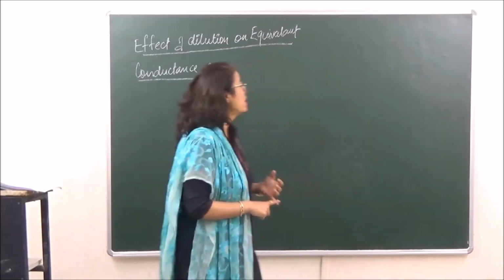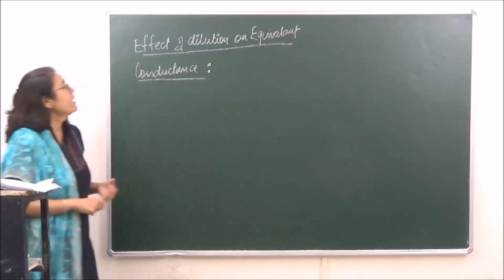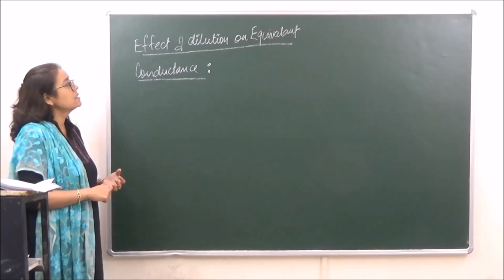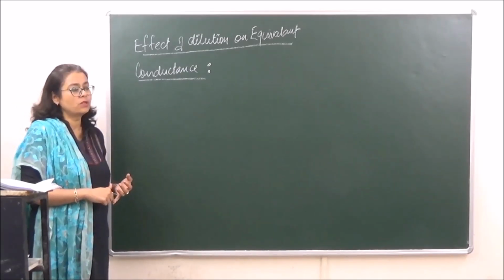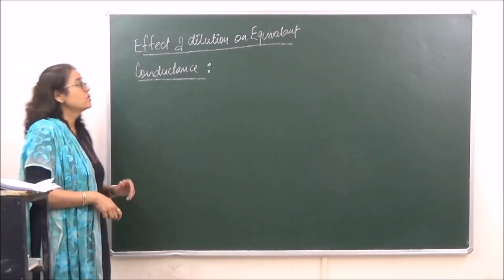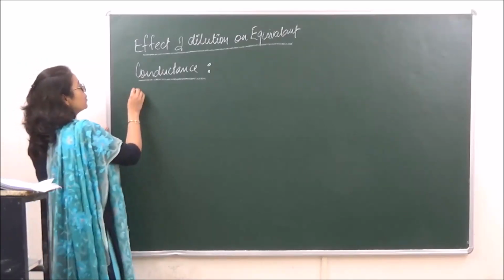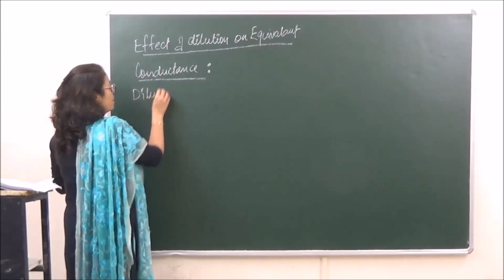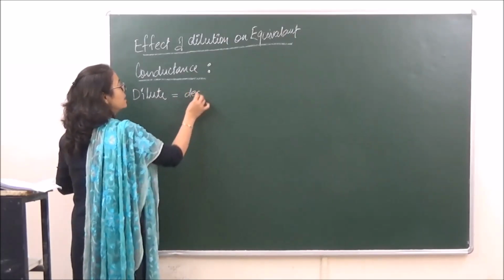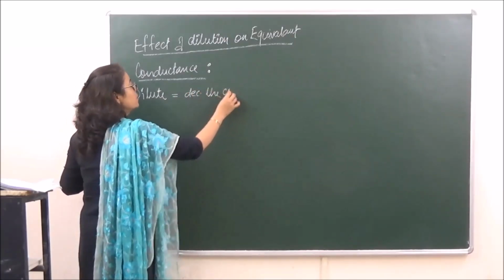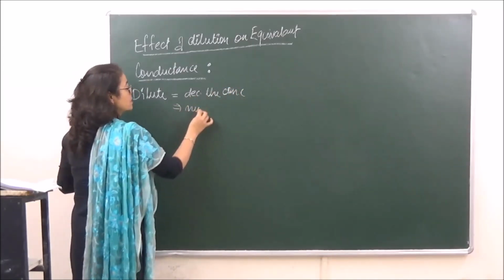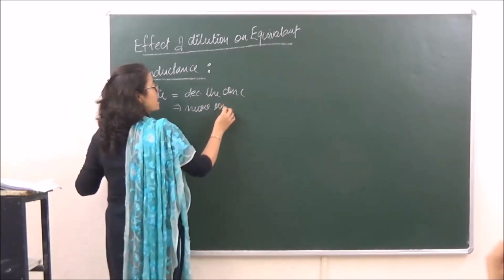Depending upon that, we come to the next topic today, effect of dilution on equivalent conductance. As equivalent conductance is inversely proportional to concentration, it should be directly proportional to dilution. Okay? So what is basically happening over here, when we dilute a solution, we are decreasing the concentration. As a result, on dilution, more ions are produced.